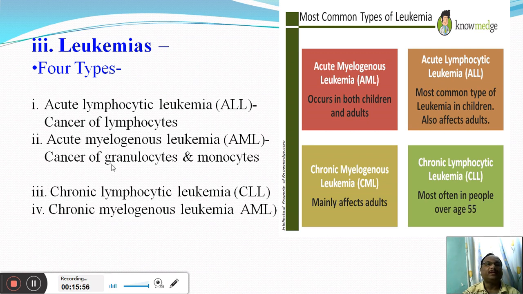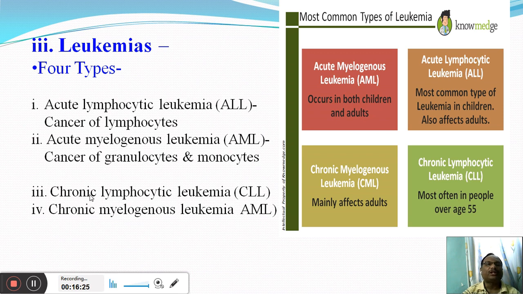The second one is acute myelogenous leukemia, and actually it is a cancer of granulocytes and monocytes. All of you know granulocytes and monocytes are types of WBCs, and cancer associated with these cells is called acute myelogenous leukemia. Such kind of cancer occurs in children as well as in adults. That means there are equal chances of such cancers occurring in children as well as in adults.